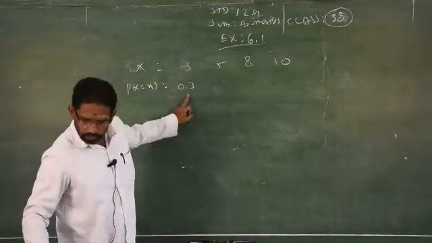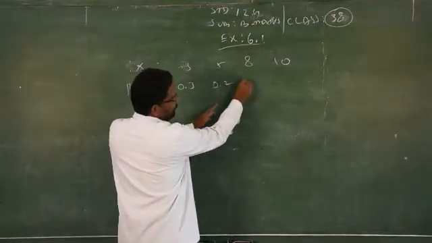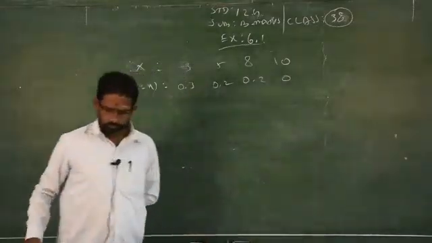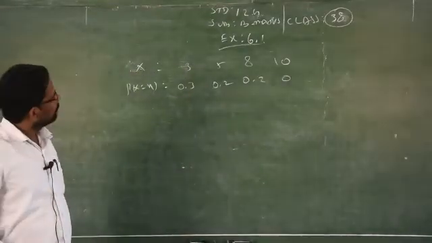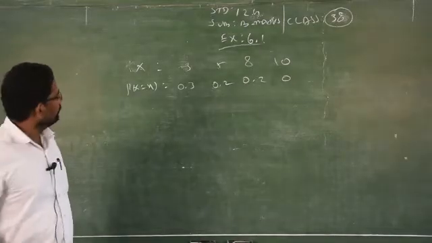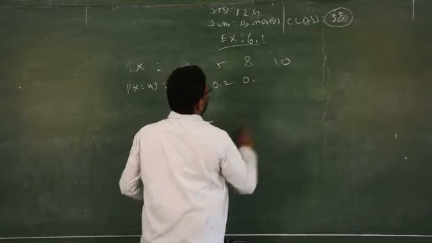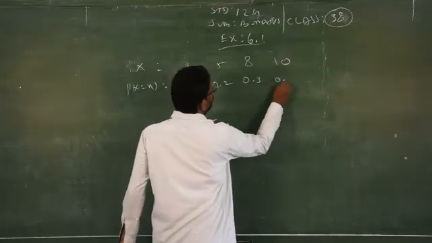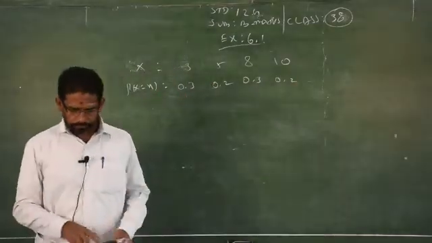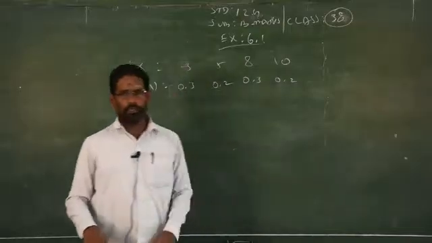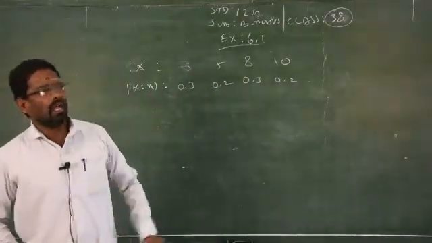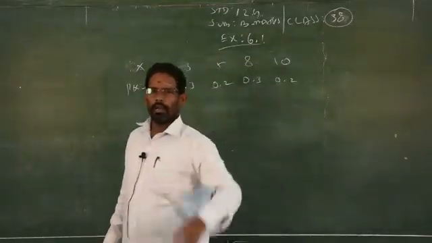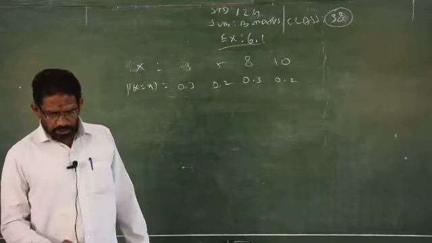Clear? 0.3, next one 0.2, then 0.3, then 0.2. So for more than 10, the answer is 0. That is what is given as 0 otherwise. Other than these values, after 10, whatever value is given, the probability will be 0. That is the meaning of 0 otherwise.